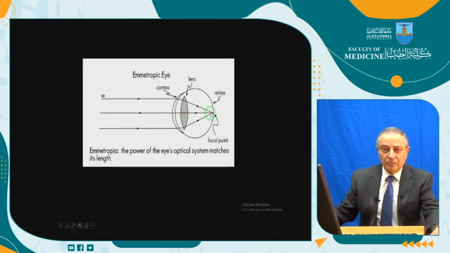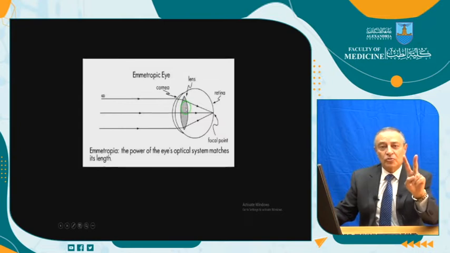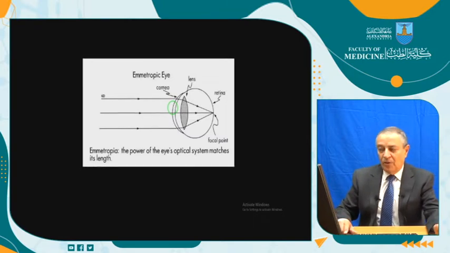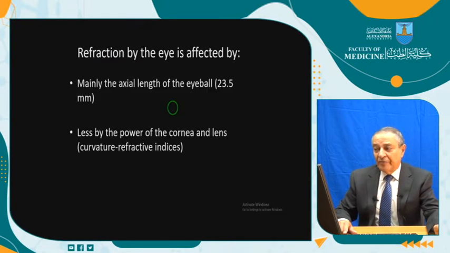Also important is the cornea and the lens, and in the cornea and the lens, two issues: the curvature and the refractive index. We will see now in the following slides what this means. Refraction of the eye is affected mainly by the axial length, which is normally 23.5 millimeter, and less by the power of the cornea and lens, and in each of these we'll speak about curvature and refractive index.